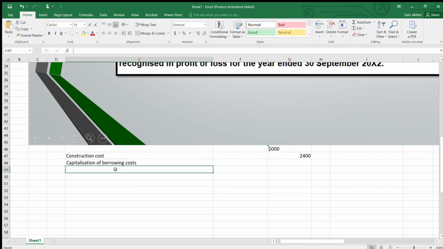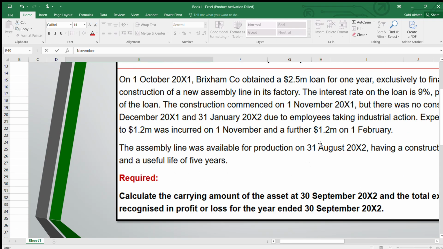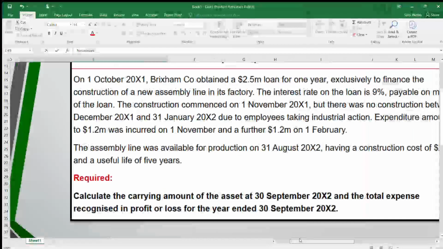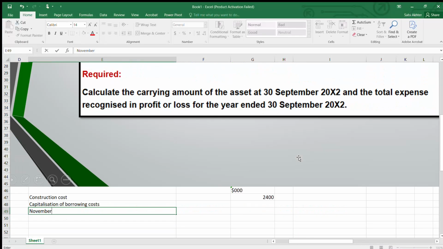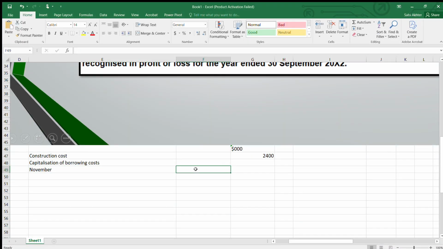So when you're taking the capitalization of borrowing costs, you have to divide this into different periods. First one is only for November. For November, the expenditure amounting to 1.2 million was incurred on 1st November and interest was 9%.